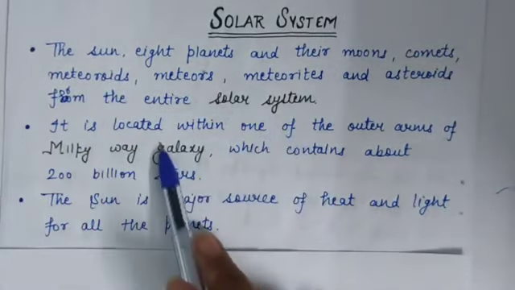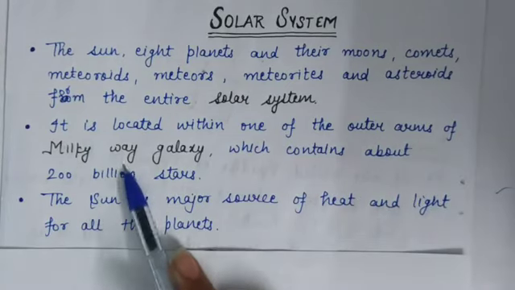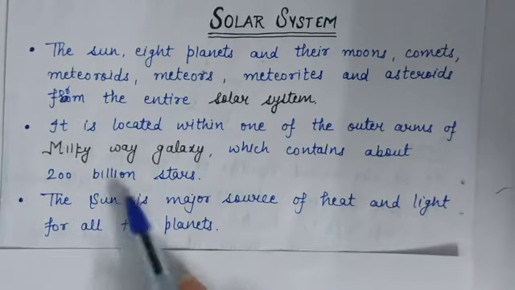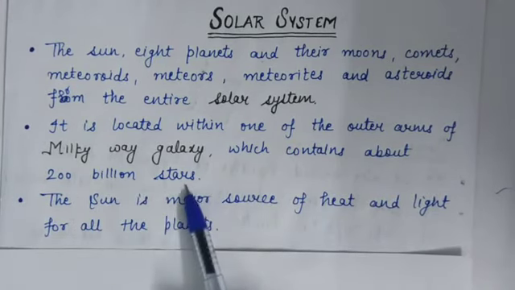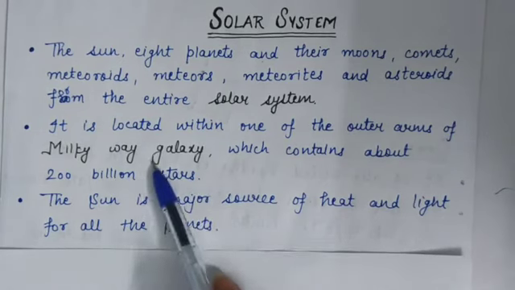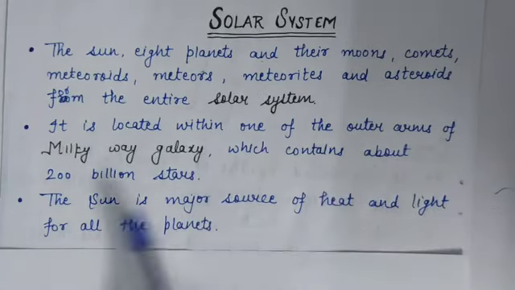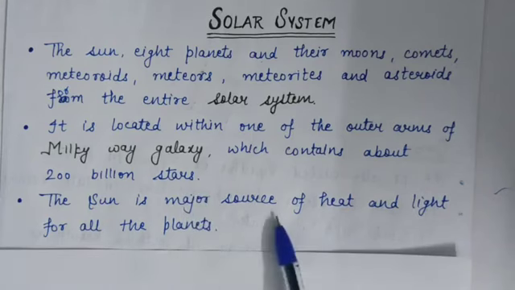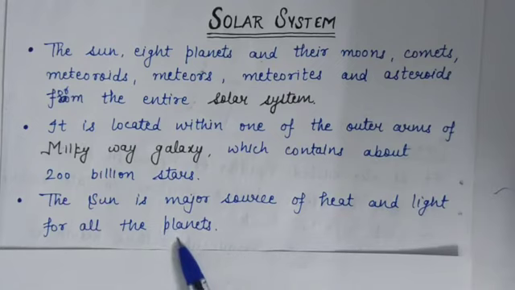It is located within one of the outer arms of the Milky Way galaxy, which contains about 200 billion stars. The sun is a major source of heat and light for all the planets.